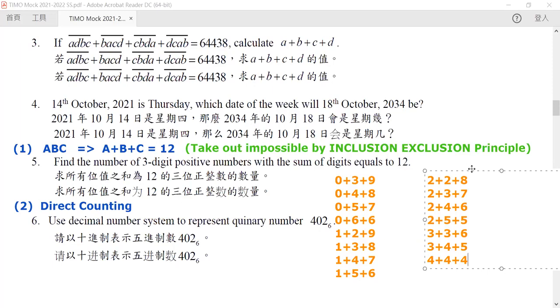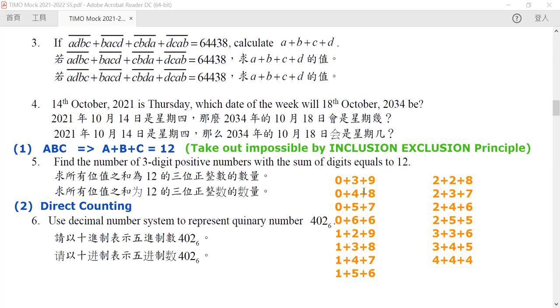Now let's compute how many different ways you can rearrange these digits such that it is a 3-digit number. So for our 0, 3, 9, how many ways can we rearrange it such that it is a 3-digit number? Now remember that the 0 cannot be placed on the first digit. So it must be either 9 or 3. So there are only 2 ways of placing that, and then all others will be 2 times 2 times 1, and hence it will only have 4 different ways of doing this.